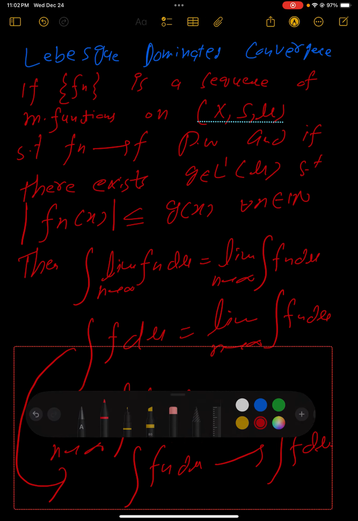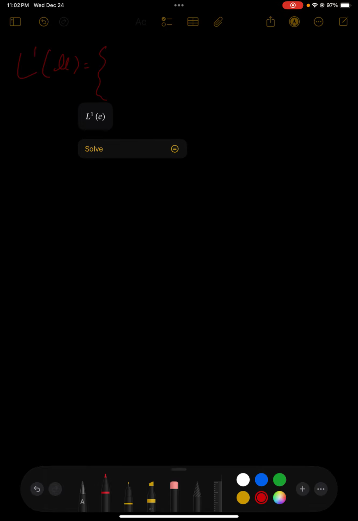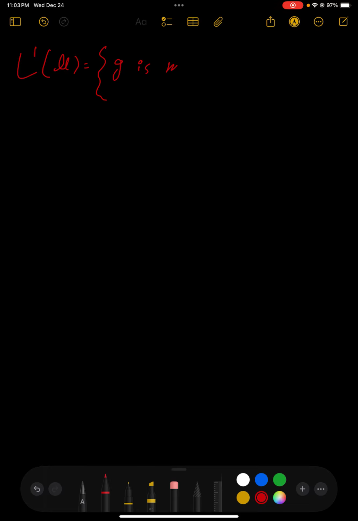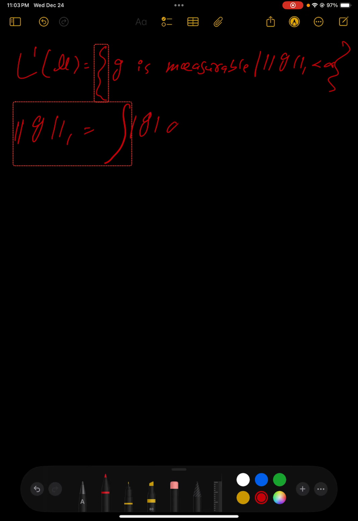So first we are gonna see actually what is L1. So L1 is actually a Banach space which contains all measurable functions. So G is measurable, such that the one norm is finite, where the one norm is nothing but the integral of |G| d mu. Okay, so if this value is finite and G is measurable, then the function will belong to L1 mu. L1 is a Banach space.